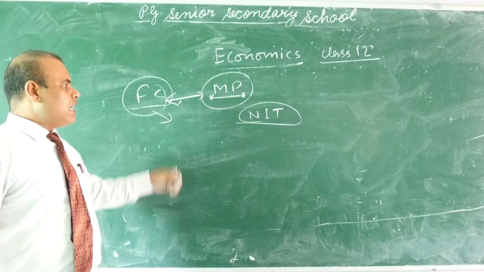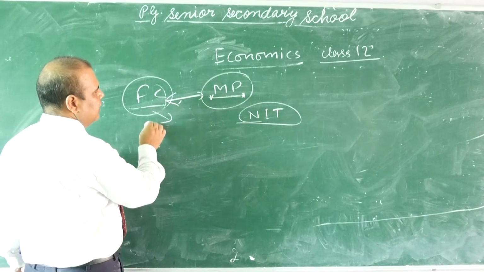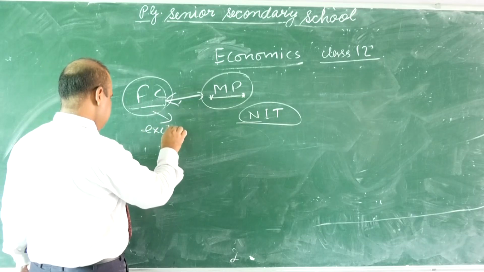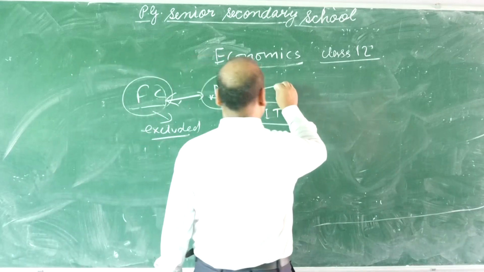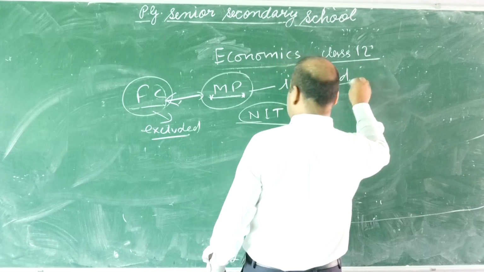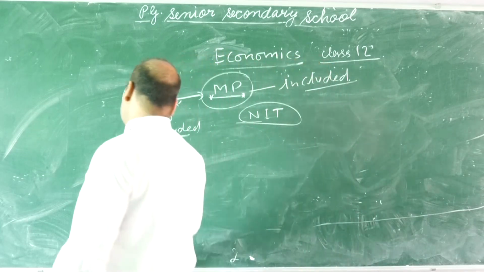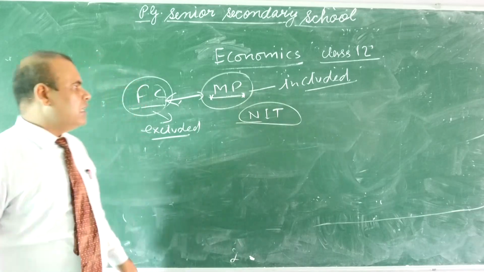In factor cost, NIT is excluded, and in market price, NIT is included.